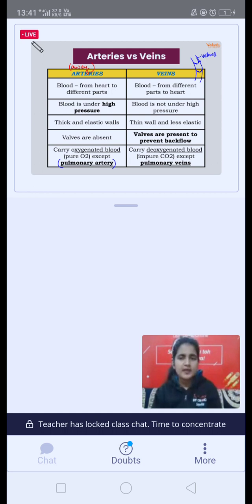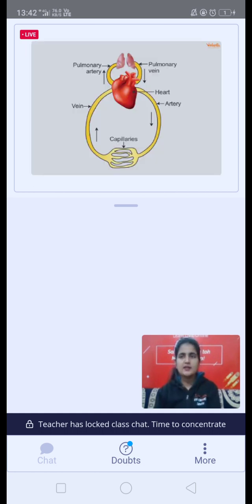Then guys, they are going to take the blood from different parts to the heart. Blood is not under high pressure. They are having thin wall and less elastic. Valves are present to avoid the backflow of blood, and these carry the deoxygenated blood, that means CO2 wala blood back to the heart, except pulmonary veins, because pulmonary veins take the blood with oxygen and bring it back to the heart. So basically, the pulmonary vein is the one which do not carry deoxygenated blood.